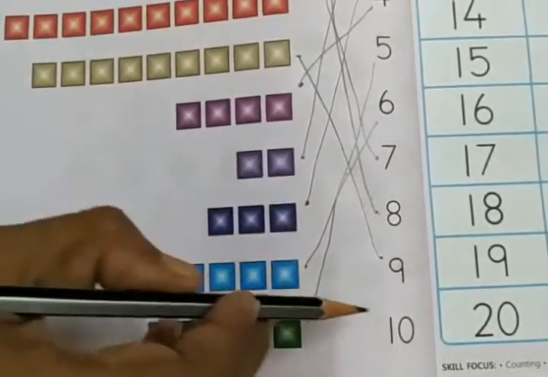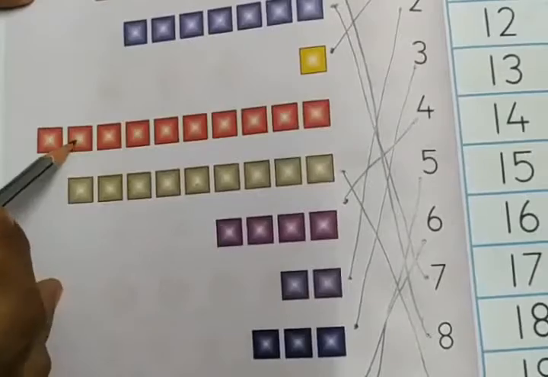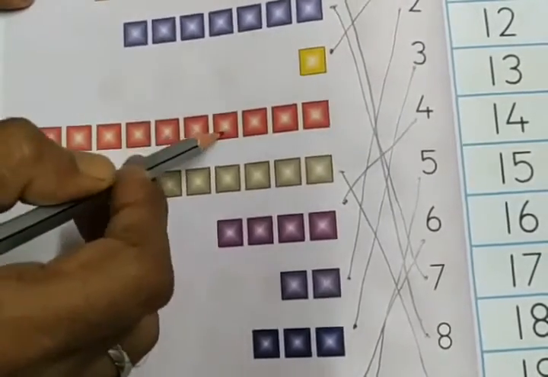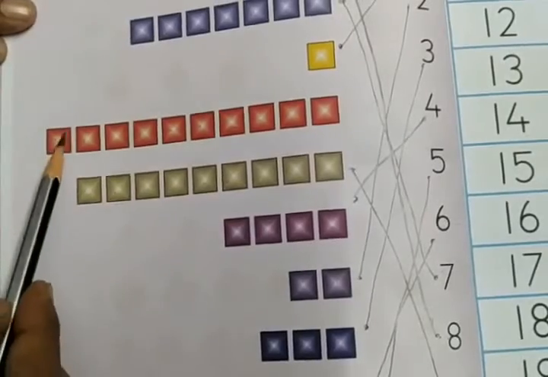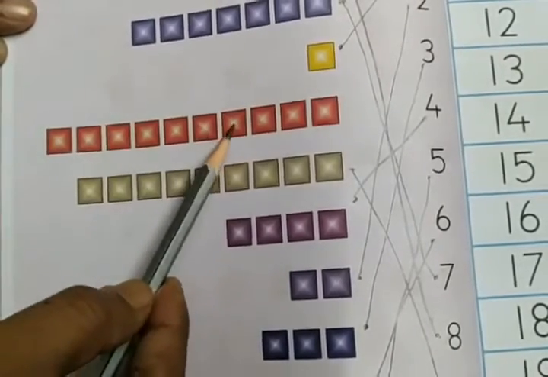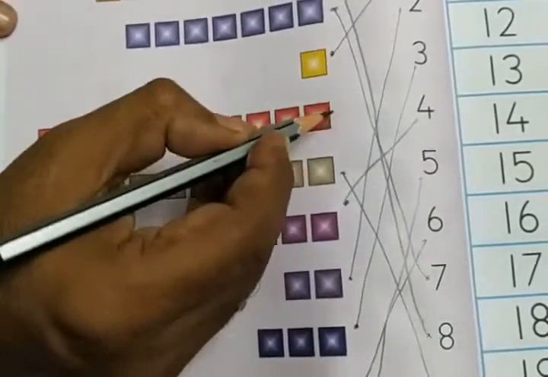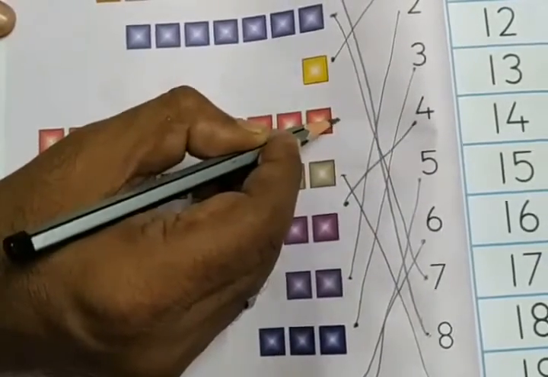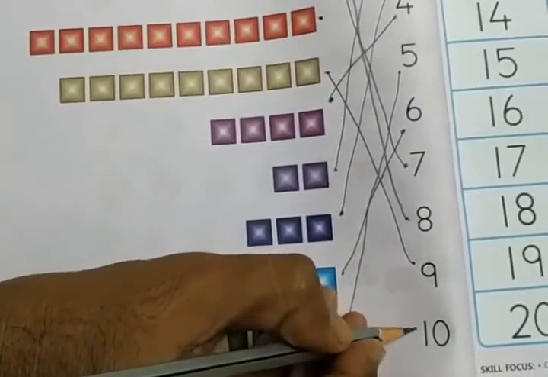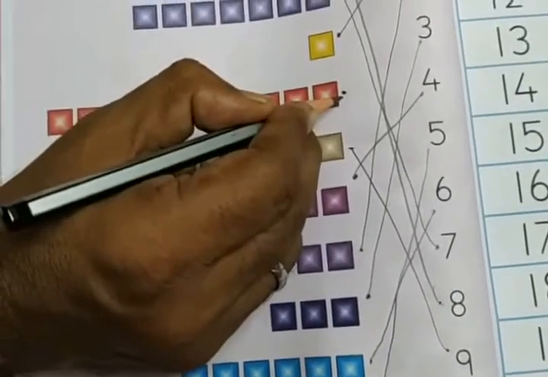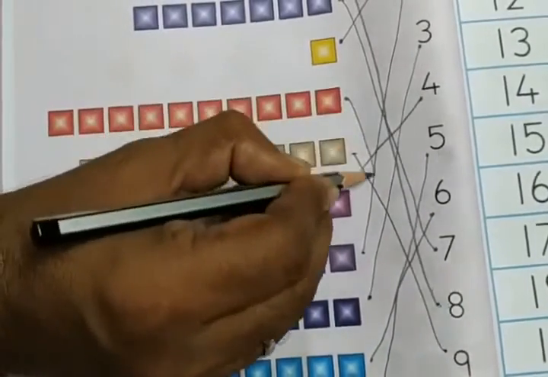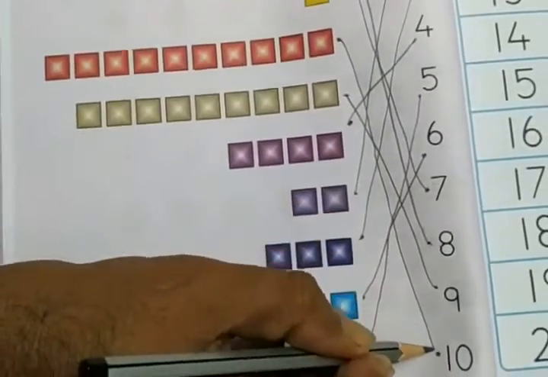Next is numeral 10. Numeral 10, we need to find the number of objects, 10. 1, 2, 3, 4, 5, 6, 7, 8, 9, 10. Are there 10 or less than 10? Okay, let me count once again. 1, 2, 3, 4, 5, 6, 7, 8, 9, 10. So these are the number of objects and this is the numeral 10. We need to match number of objects 10 to numeral 10.